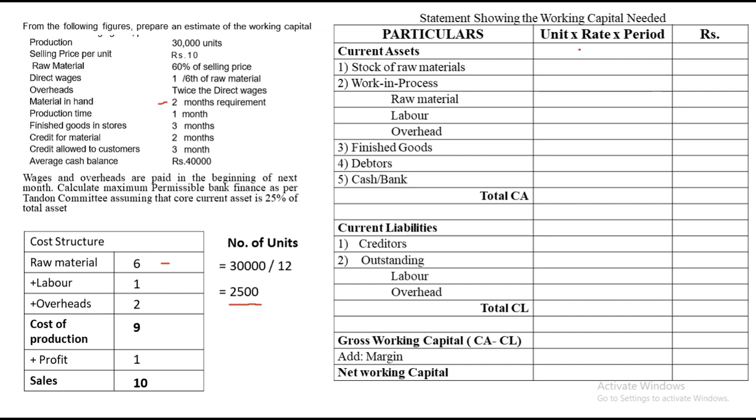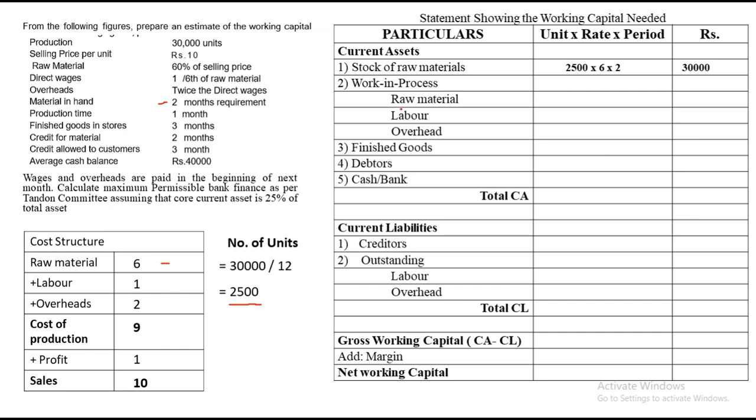So we apply the formula: unit into rate into period. 2,500 units, rate 6, period 2 months. Unit from units, rate from the cost structure, and period from the question, and just multiply. With that we'll be able to get each and every answer. So 2,500 into 6 into 2 gives the value of 30,000 rupees. That is the value of raw material.